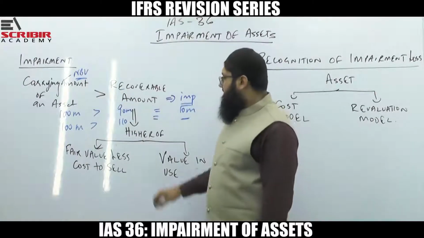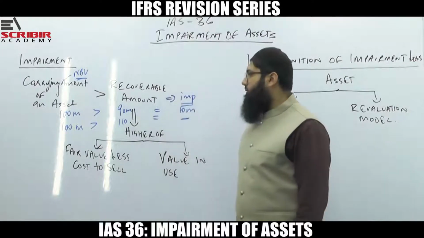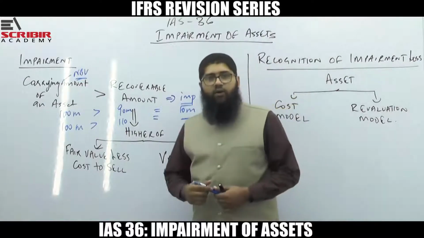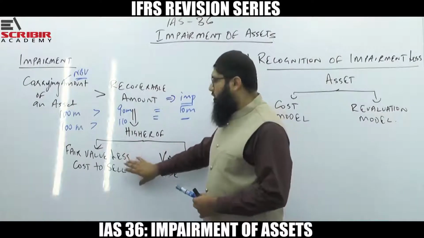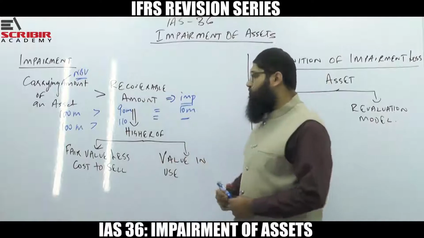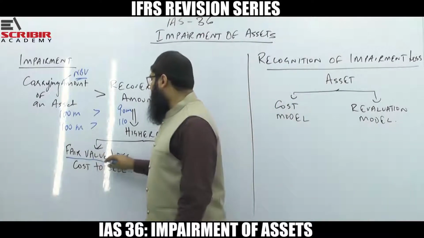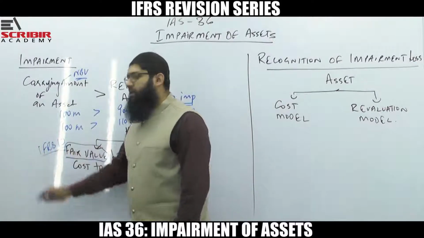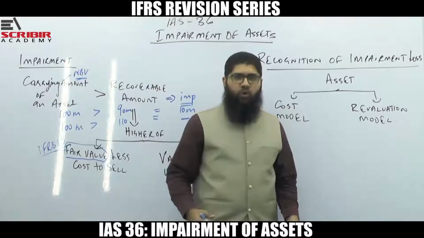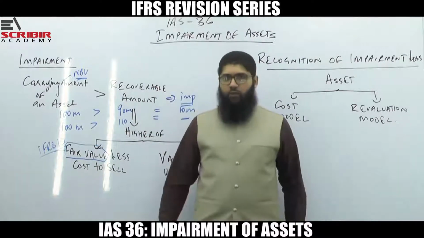Now, the second thing that we have to recall is, what exactly is the recoverable amount? The recoverable amount is the higher of fair value less cost to sell and the value in use. What do you mean by fair value less cost to sell? Fair value is established as per IFRS 13. Whatever the market value of the asset, established as per IFRS 13, would be considered as fair value.